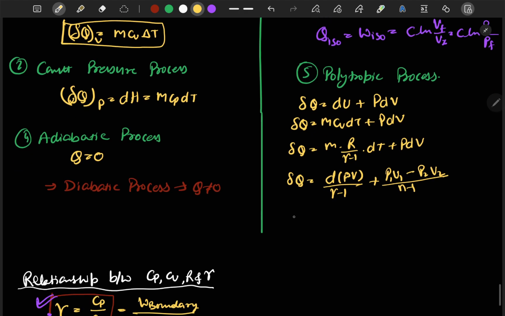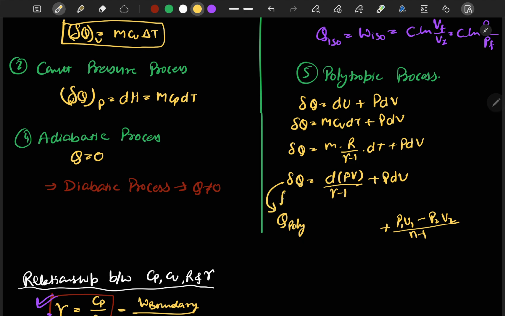Now we can differentiate this d of PV by gamma minus 1. So from here we will get Q poly. If we integrate all the terms, we will get Q poly is equal to PV by gamma minus 1 plus P dV. If we integrate from point 1 to point 2, we will get P2 V2 minus P1 V1 upon gamma minus 1.